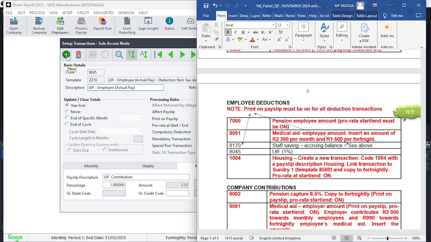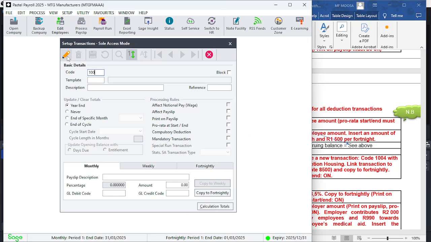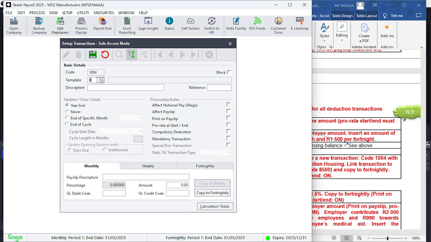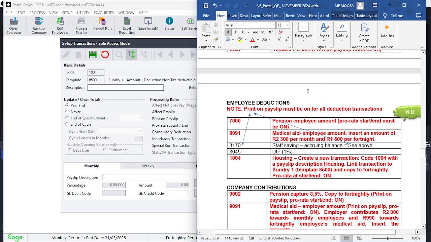So you're going to click on add 1004 and you want to link it to 8500. So you just type in 8500. And there you are. It picks up that original template of 8500. That's it there. And here they want you to call it housing.